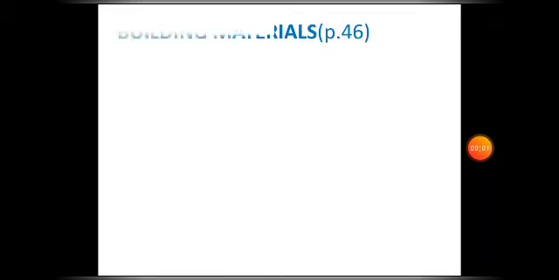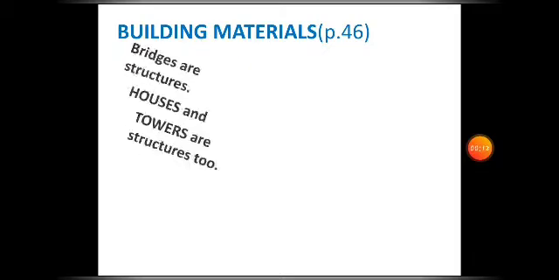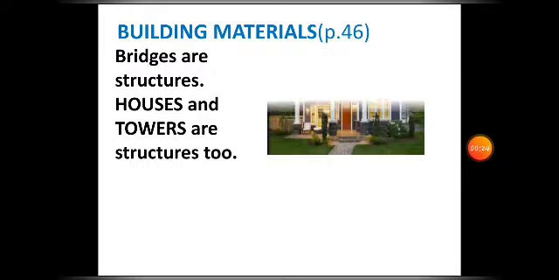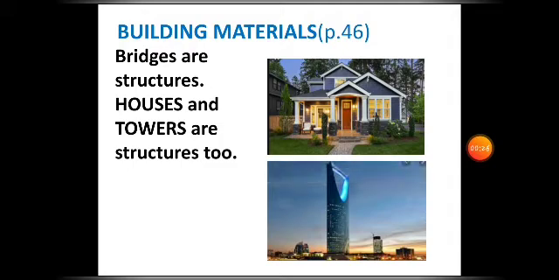Turn your book now to page 46. We are going to talk here about materials that are needed in making houses or buildings. We studied about bridges in the previous lesson. We say that bridges are structures, and houses and towers are structures too.